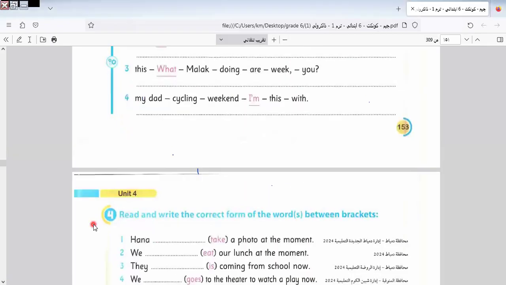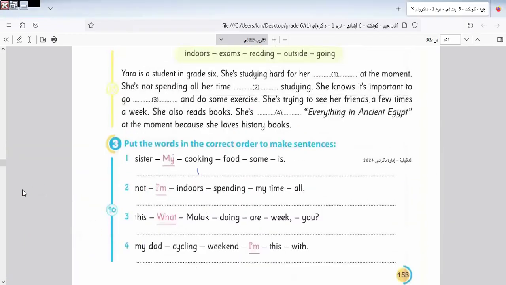Here we have the rearrange exercise. I answered two of them, and I will give you the rule that we use here in this question. We have subject plus verb plus object. This is the rule we use in this question. This is the statement form. When we make a question, we replace the verb instead of the subject. Let's continue the rest of the exercise here.